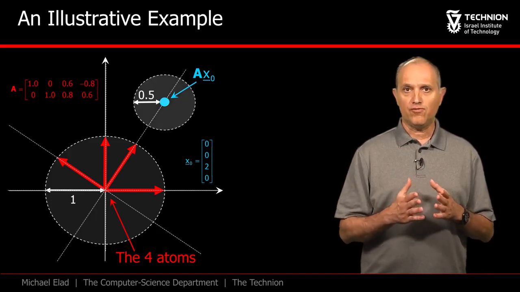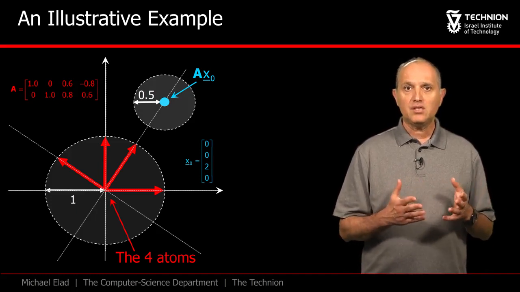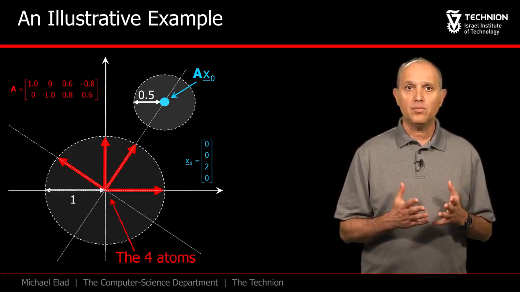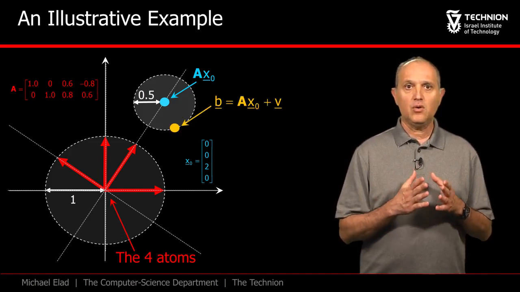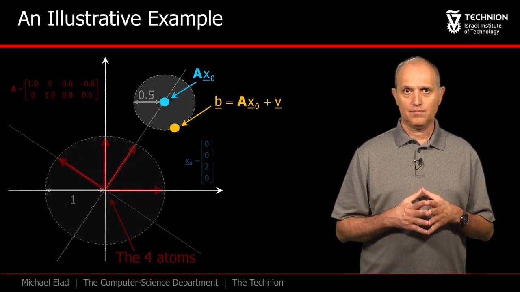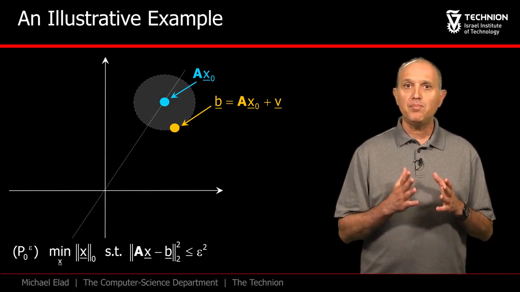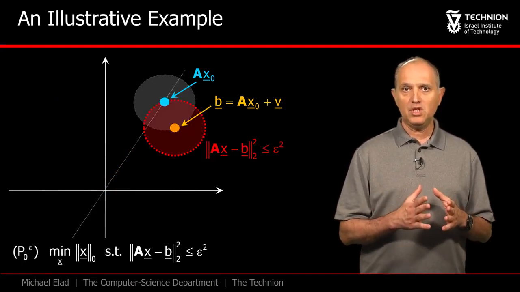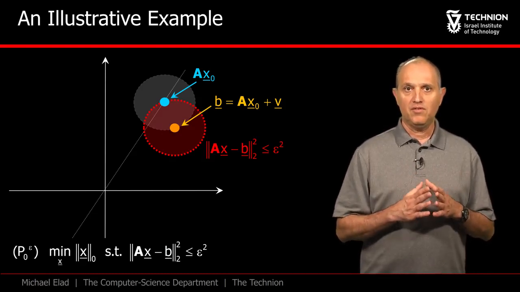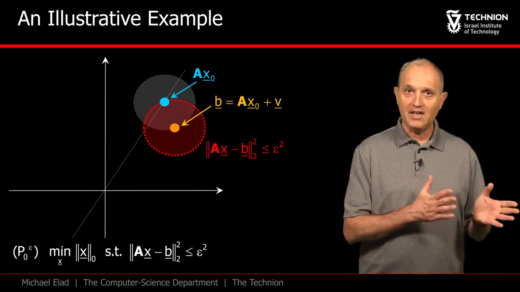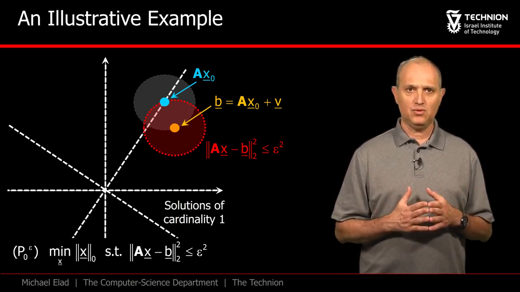We added noise of norm 0.5 to Ax naught in order to get the vector B, and thus this disk represents the possible positions of the vector B. Let's assume that this is the location of the actual B we got. We are given A, B, and epsilon, and we aim to solve the problem P0 epsilon. The constraint in this problem puts yet another disk of the same radius around B, defining possible locations of the vector A times x. However, we are searching very sparse x vectors.